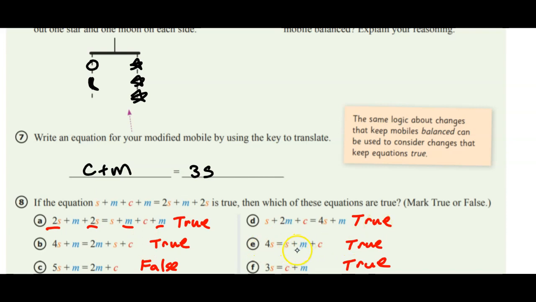And then if you were to subtract s from both sides from part E, you get answer choice F right here. So that also is true. So those are keeping it in balance. Only C has some algebra issues, where we did not keep the equation in balance.